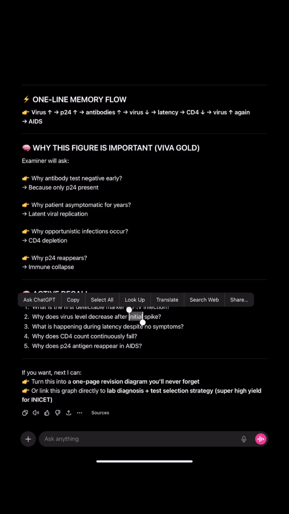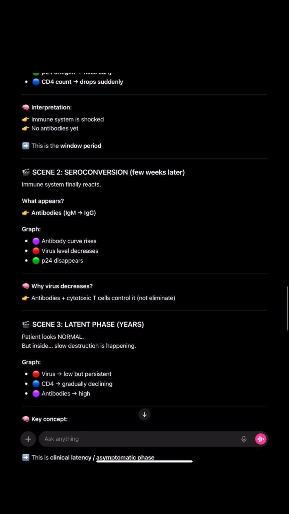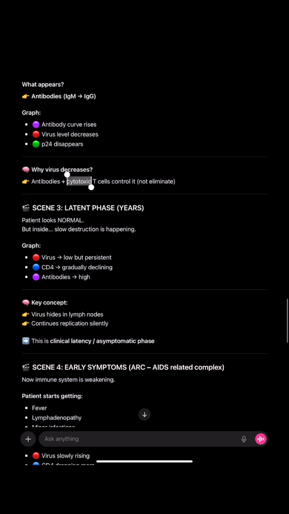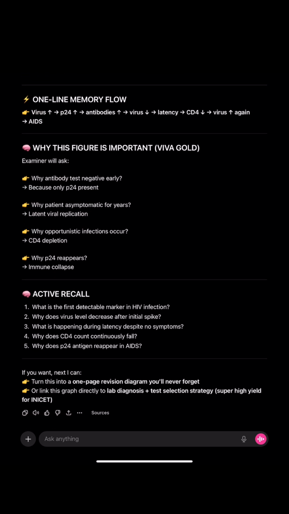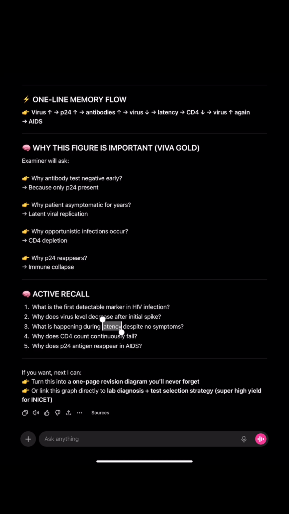The virus decreases because of your antibodies and the cytotoxic T cells, which decrease it but do not eliminate it. What is happening during latency despite no symptoms? During latency, there is slow viral replication. Why does the CD4 count continuously fall?